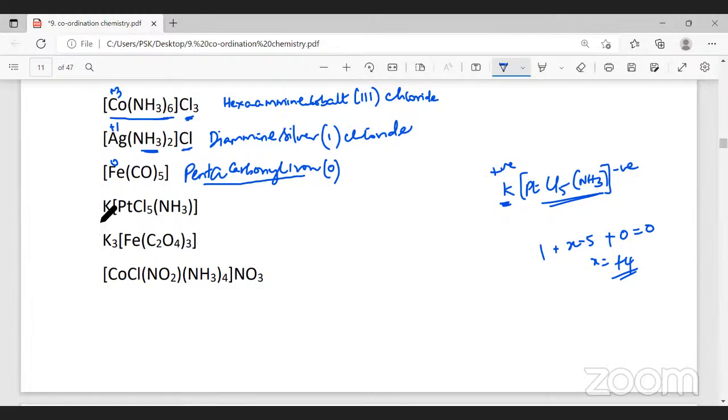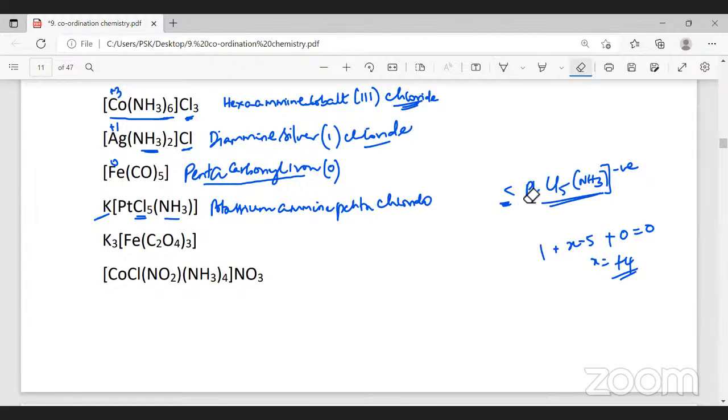Now, how do I name this? First, I will name potassium, because potassium is a cation. Here we have two types of ligands, ammonia and chlorine. When we have different types of ligands in a complex, we name them in alphabetical order. So it will be potassium, then ammonia, which is named amine, a special name for this neutral ligand. And we have pentachlorido. When chlorine is a counter ion, we write it as chloride. When chlorine is a ligand, we write it as chlorido, because all negative ligands have names ending with O.